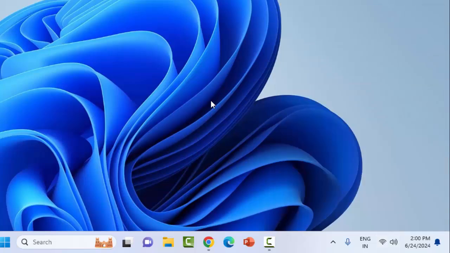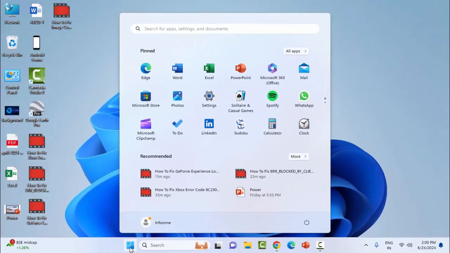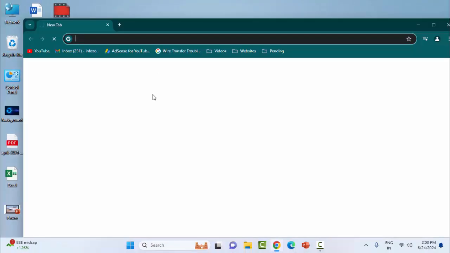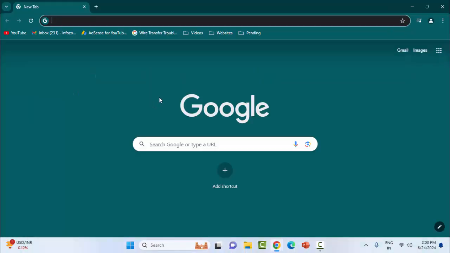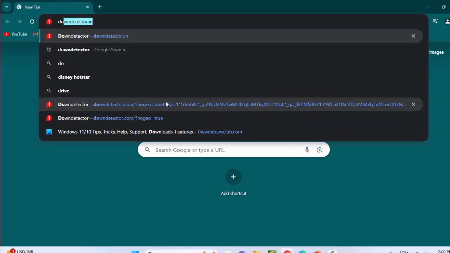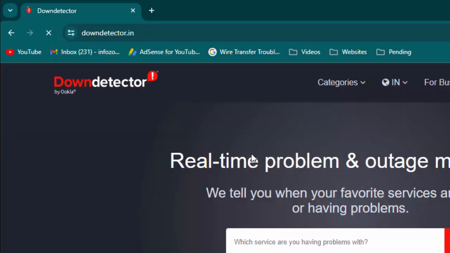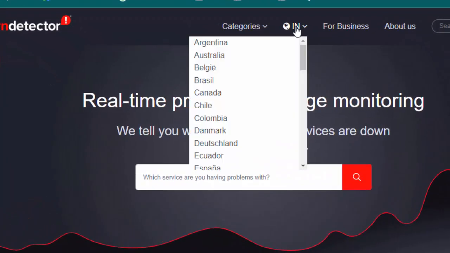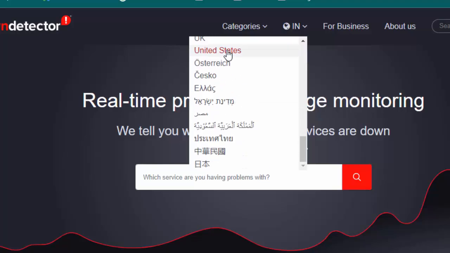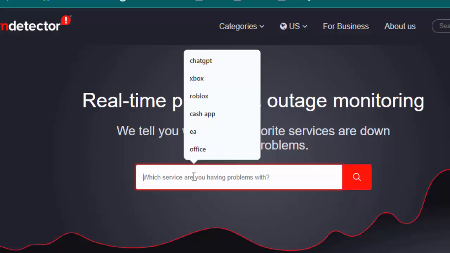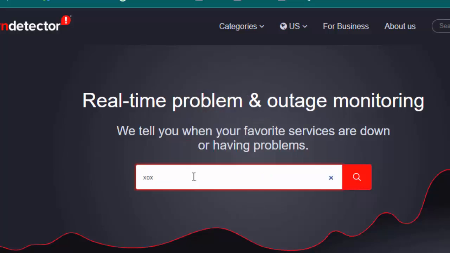And the second method, check the Xbox server status. For this, open the browser and type in the search word Downdetector, then hit enter on your keyboard. First select your country here, like this, and next type in the search box Xbox and press enter.